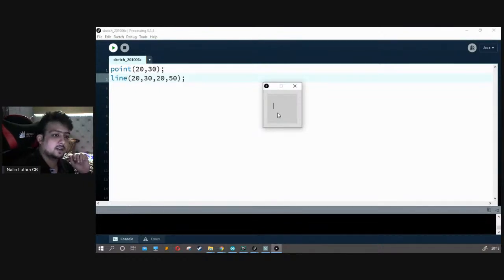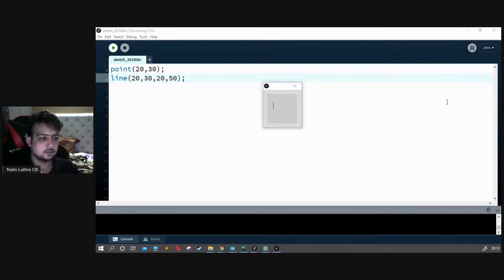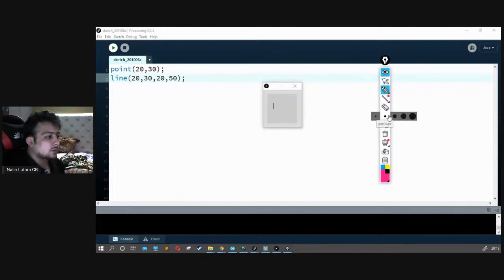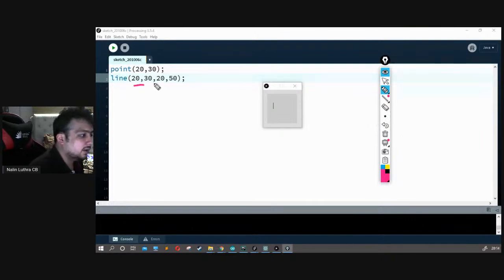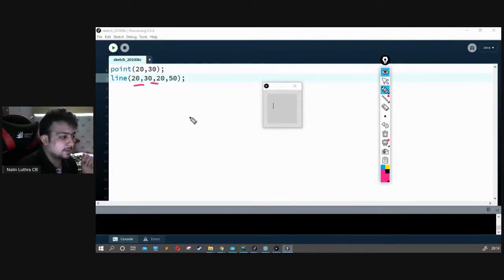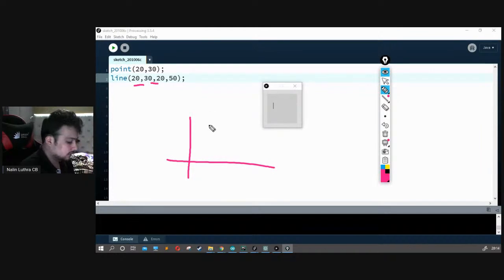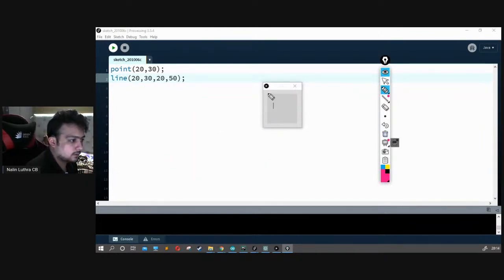Let me explain how exactly it's working before moving forward. Where's my pen? Here it is. All right, cool. So what exactly is happening here is we got 20, 30. Let's draw it like this all together. This point is basically at 20, 30, and this point is basically at 20, 50.